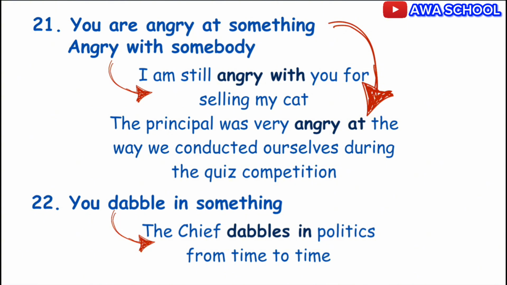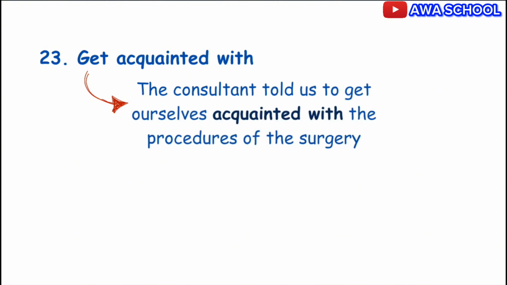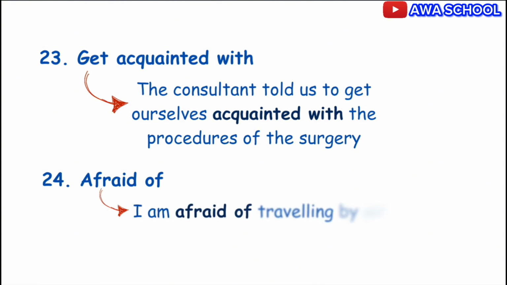You get acquainted with something. Example, the consultant told us to get ourselves acquainted with the procedure of the surgery. Exactly. So you get acquainted with something. You are afraid of something or someone. Do you get that? Example, I am afraid of traveling by air.